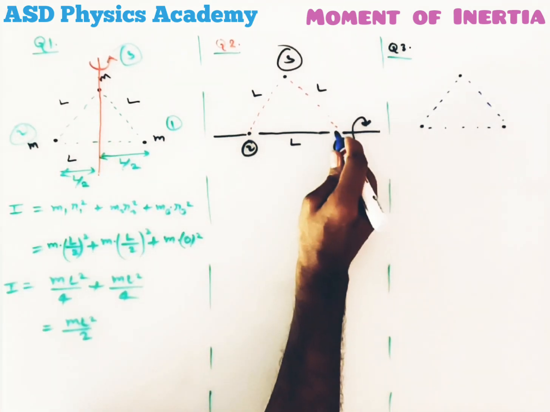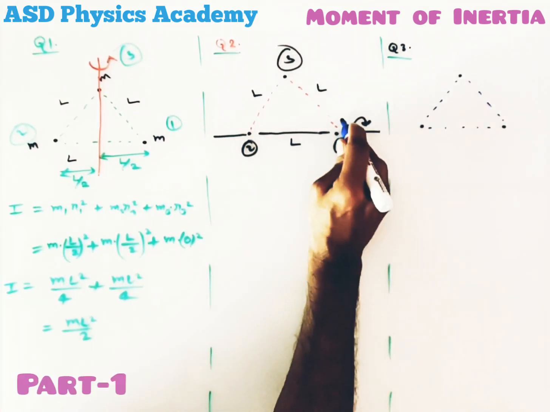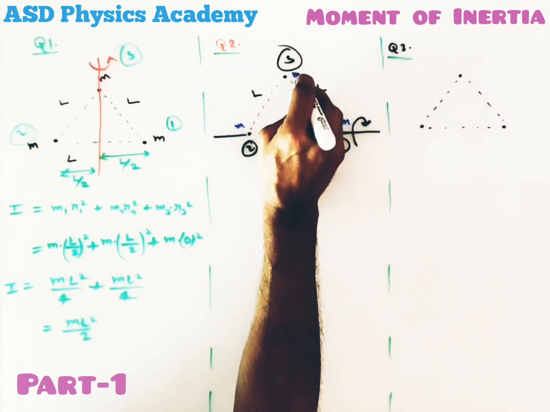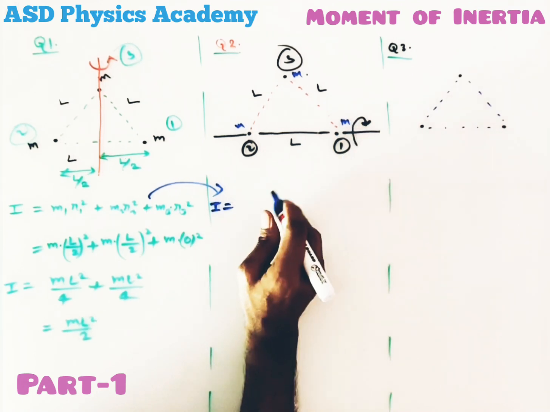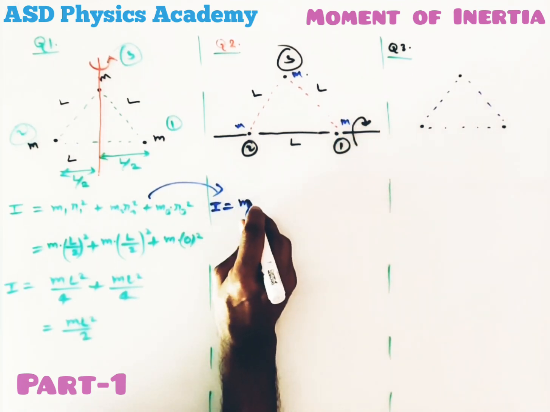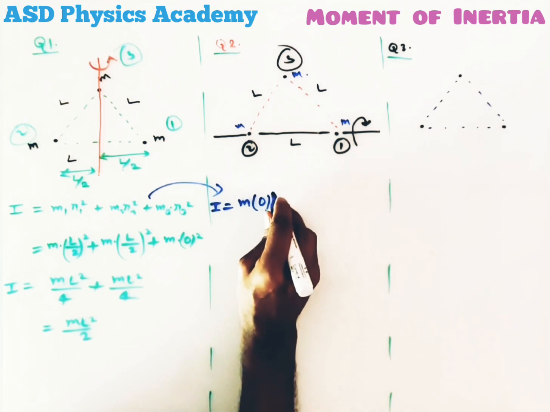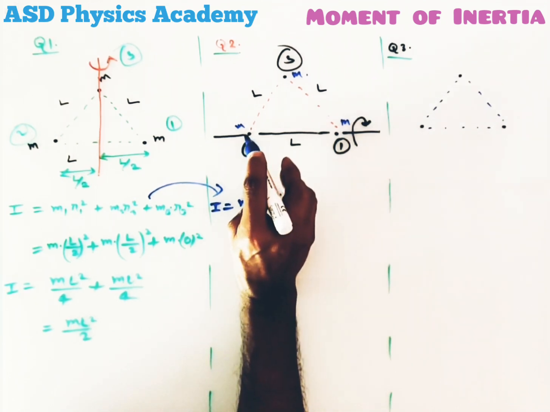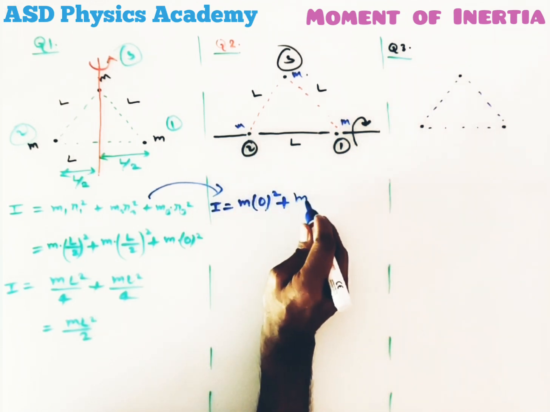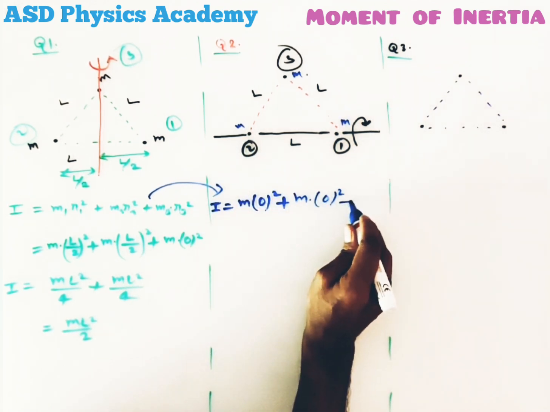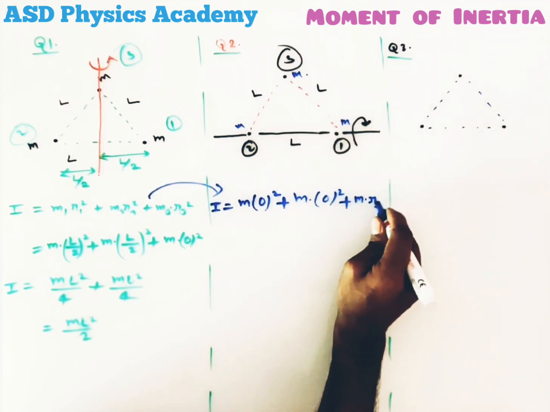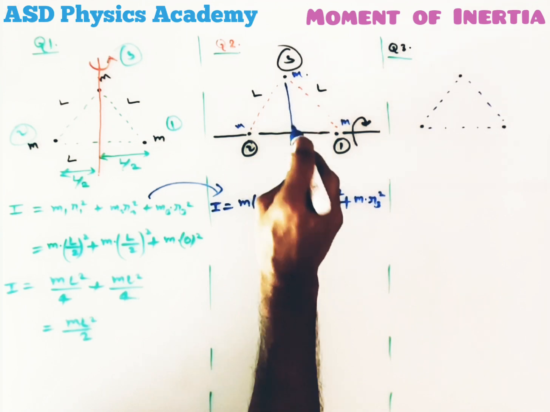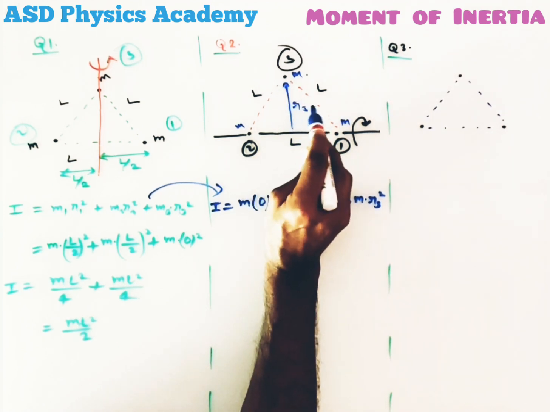Now if we talk about particle 1, again the mass is the same, and we will use the same formula here. So I equals, for particle 1, this particle is present on the axis of rotation itself. That means r1 will be 0, plus this second particle is also situated at the axis of rotation. That means here also m into 0 whole square, plus for the third particle m into r3 square. Now we have to calculate this perpendicular distance r3.